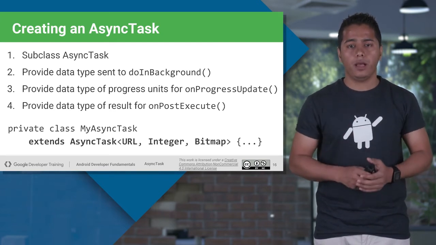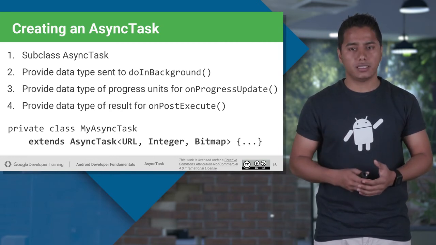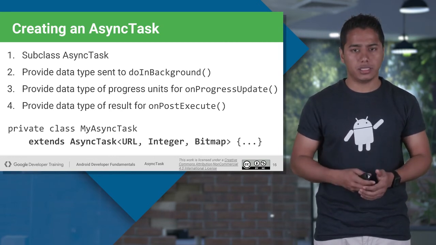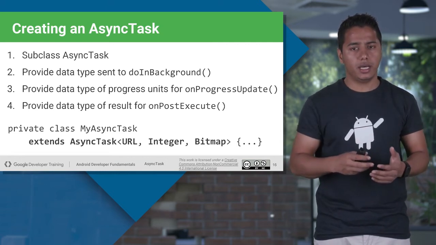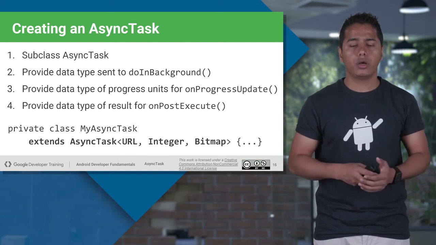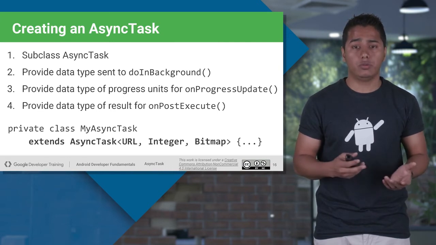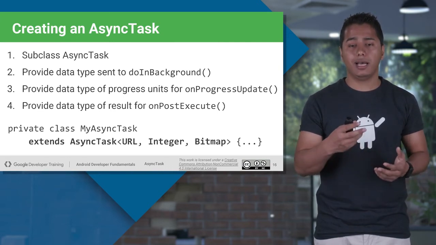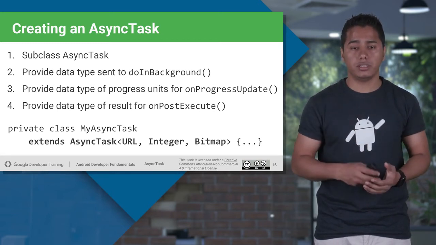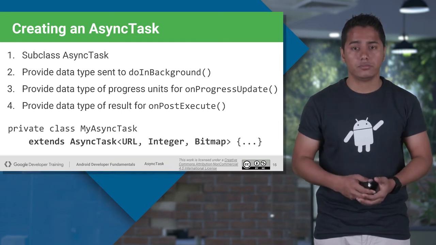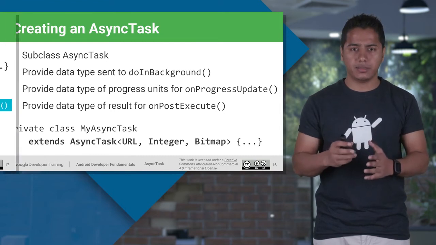Last is result. What kind of result do you expect to get out of this async task class? What is the purpose of creating that async task class? Let's say you want to download a file from the internet. Now this result will be according to that file. Let's say it's an image file, it will be bitmap. If it's just a text file, it will be string. Or let's say you are creating an async task class to connect to the database. At that point, the result will be cursor. So according to the requirement of the user, the async task class is highly customizable.